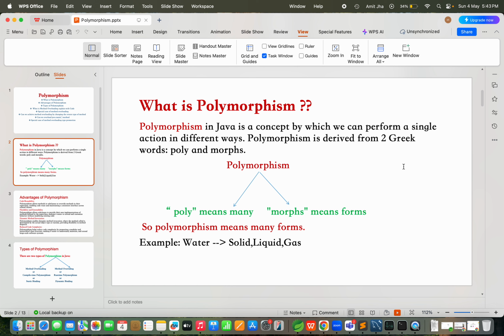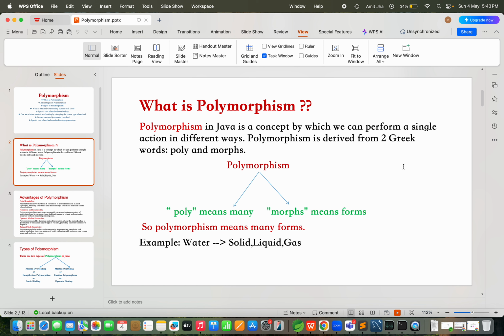That is called polymorphism. See, a simple example I'm going to give here: water. Water is one thing. If you look at it, water may be solid, like ice. Water might be liquid. Yes or no? Water can be gas also, when it becomes vapor. So see, one thing in multiple forms.